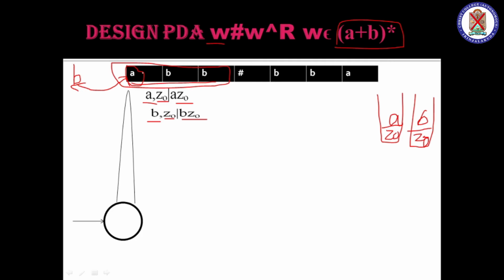If you get this, it is a very easy method, because if you understand this diagram, you can understand the whole concept of the PDA. So that's why if I get A on the tape and Z0 on the top of the stack, I insert A Z0. B on the tape and Z0 on the top, I insert B Z0. So A and B are inserted, isn't it?